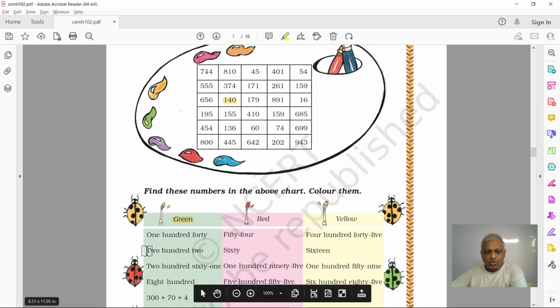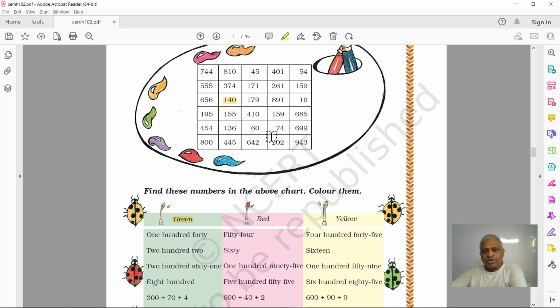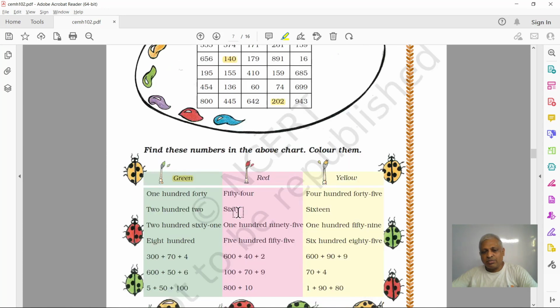Next number is 202. Where is that? It's 202, like this. It's simple, right? I know you can do this. You use crayons or color pencils to color these blocks, right? And red. Whatever the numbers given here, you have to use red color.